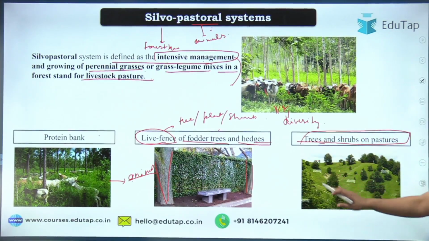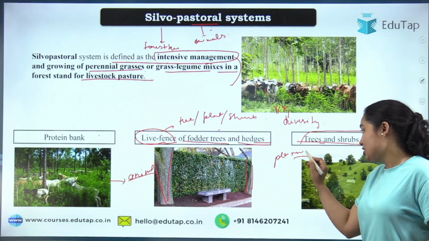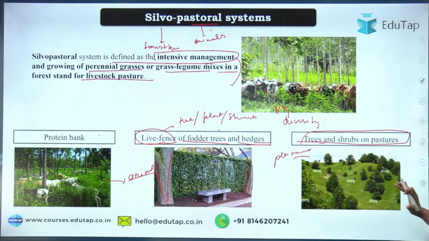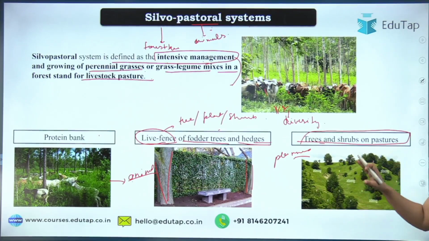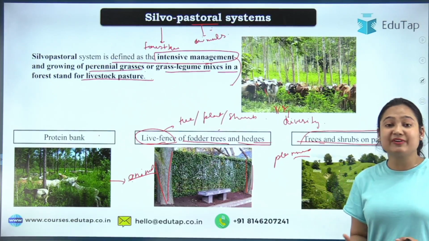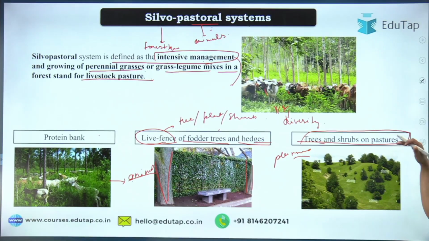So what we are doing, see, this is your pasture in a hilly area in a planned manner. So might be in a sequence or randomly you grow some shrub. Okay, this is your tree and shrub on the pasture. So what it will do, see, whenever this animal will feed, sometimes what happens, if the rain comes and the animal has overgrazed the land, erosion occurs. But if there are shrubs or trees, their roots will hold on to the soil and prevent the soil erosion. So this is our goal with the tree and shrub on pastures.